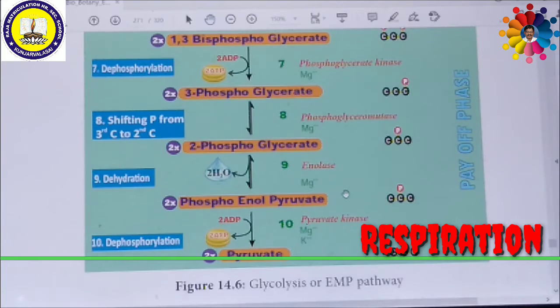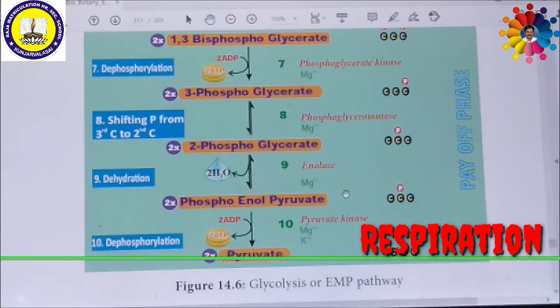So after glycolysis, this will immediately enter the mitochondrial matrix for the link reaction. So the 2 molecules of pyruvate or pyruvic acid formed by glycolysis in the cytosol enter the mitochondrial matrix.